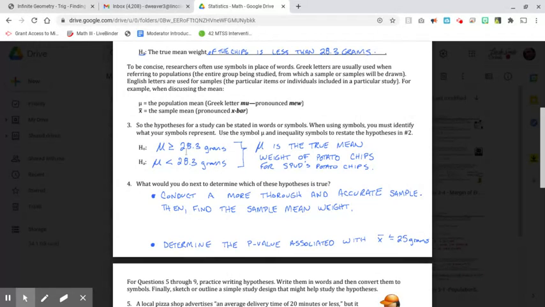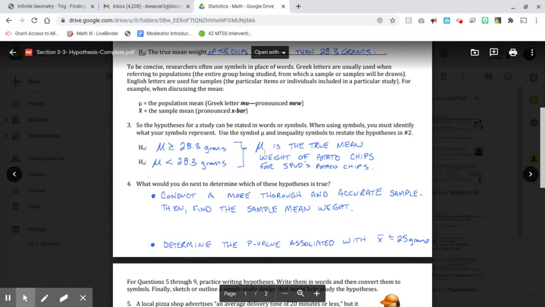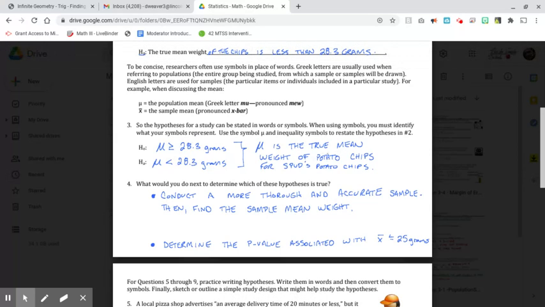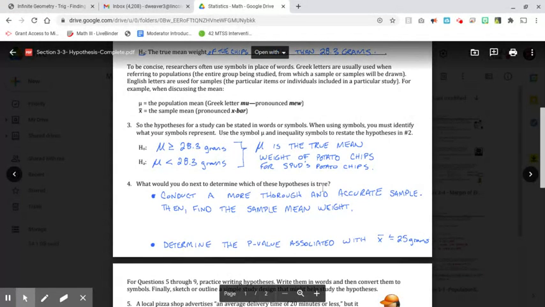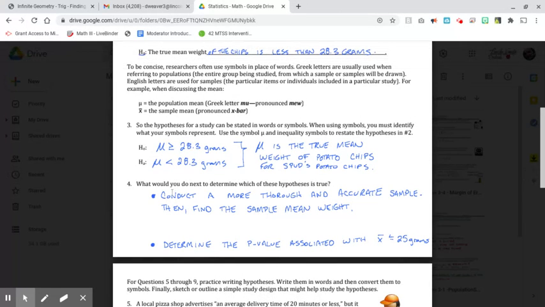Notice these are the same numbers. It's either equal to or less than on here. The mean is the true mean weight of potato chips for Spud's potato chips in one bag, right? So what would you do next to determine which of these hypotheses is true? You would conduct a more thorough and accurate sample.